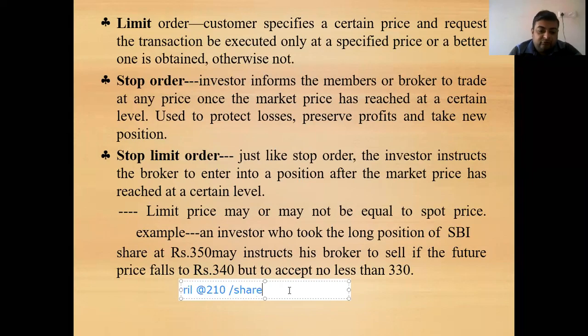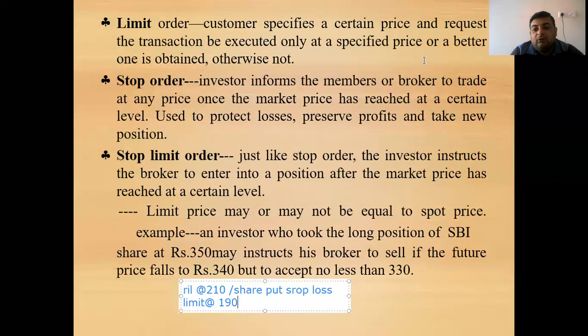For example, let's say he has bought a share of RIL at the rate of 200 per share and has put a stop loss limit at the rate of 190. So here he has put the limit. If the price reaches this limit, the broker will sell the stock for the consumer.